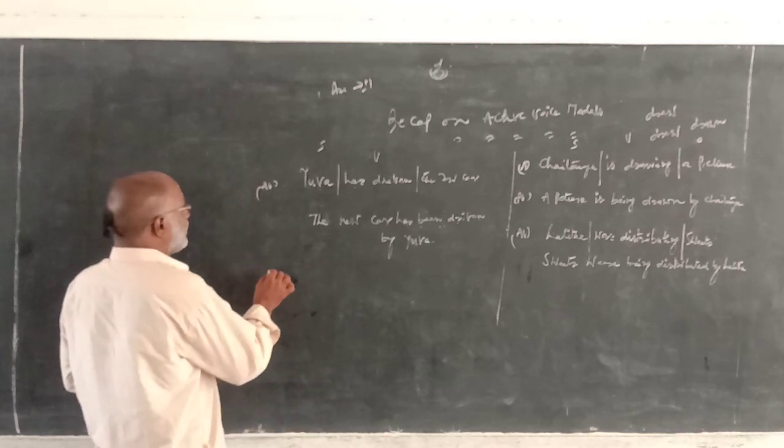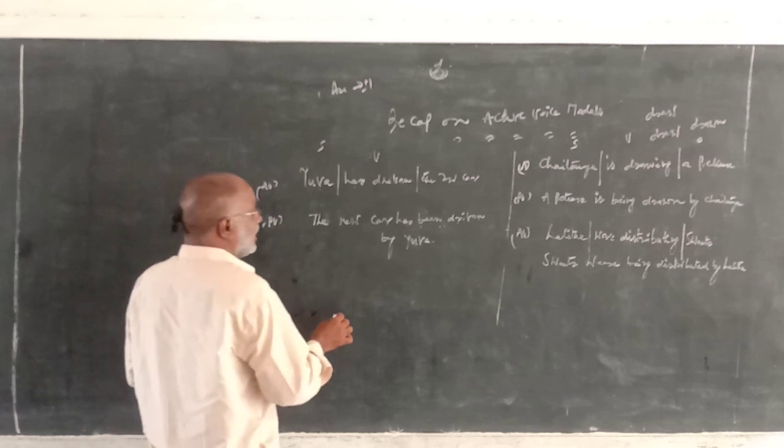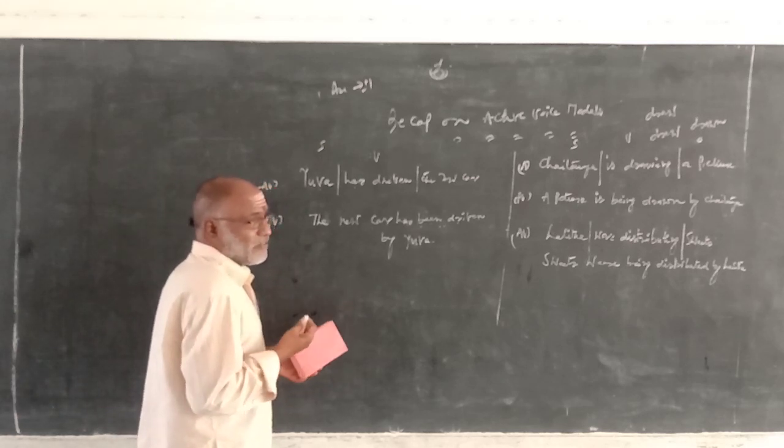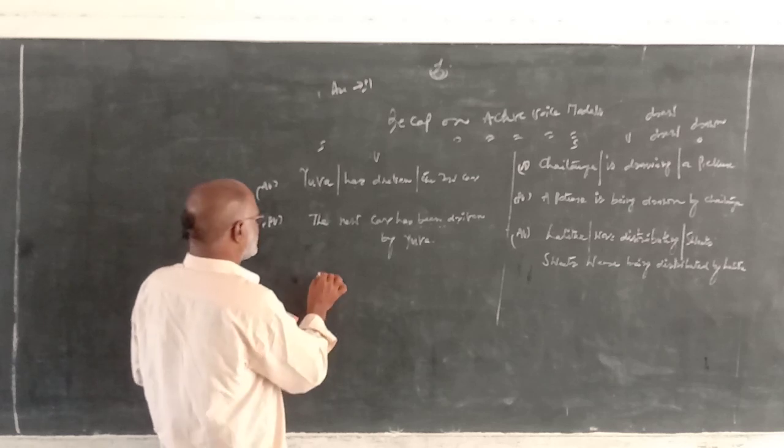Next, how it is in the past perfect tense. How is it changed in past perfect? What is the difference between present perfect and past perfect?